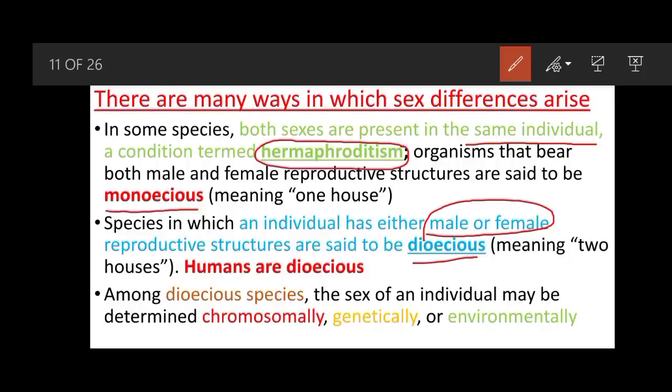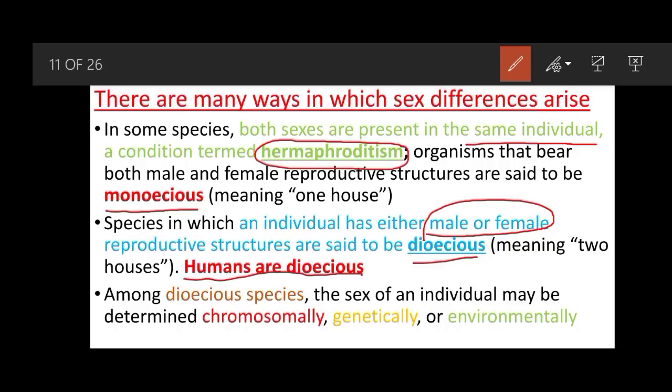Human beings are dioecious because an individual can be male, or female if it has X and X chromosomes normally. Both male and female sexes are present in different individuals, therefore humans are dioecious.